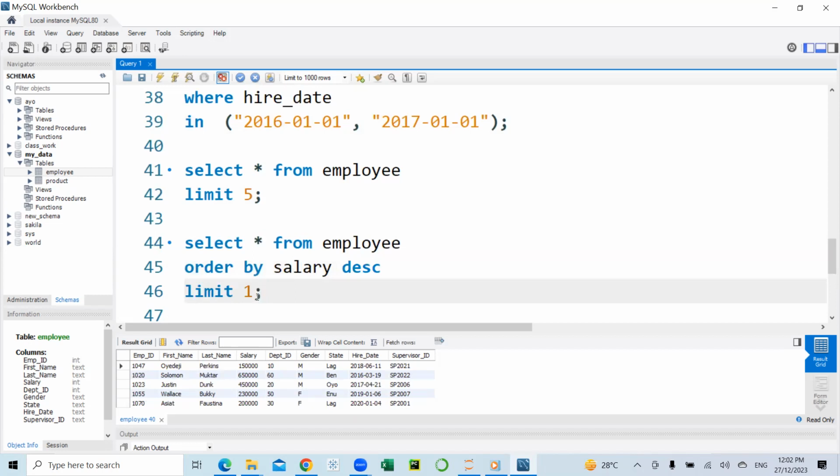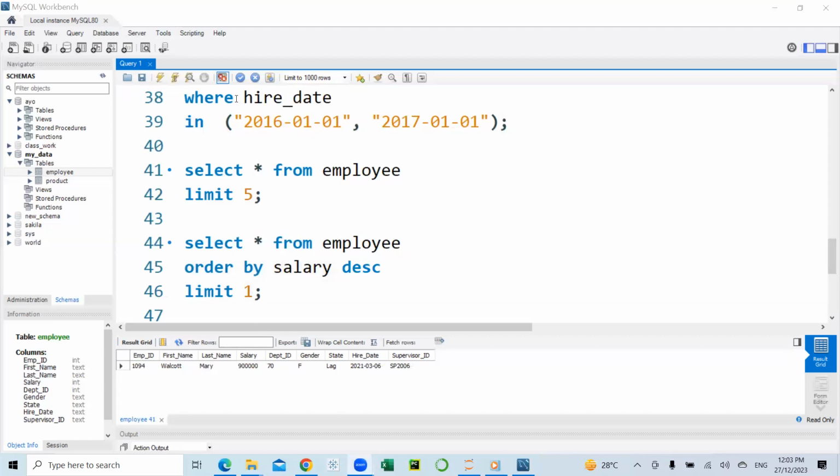If I want to get the person with the lowest paid salary, I will change the descending to ascending, meaning that the lowest paid workers will come first, then the highest paid workers will be at the bottom of the table. So with this combination, you can easily find out who the highest paid worker is. The highest paid here receives the sum of 900,000 and the name is Walcott Mary. So we can use the limit operator with some other operators in SQL.